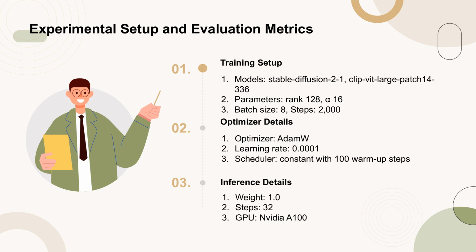The rank and alpha values for the UNet and text encoder were set to 128 and 16, respectively. Each training session used a batch size of 8, with a total of 2,000 training steps. The optimizer chosen was AdamW, with a learning rate of 0.0001 and a constant scheduler that included 100 warm-up steps. During inference, the weight of T2UV was set to 1.0, and the process was completed in 32 steps, all conducted on a single NVIDIA A100 GPU.